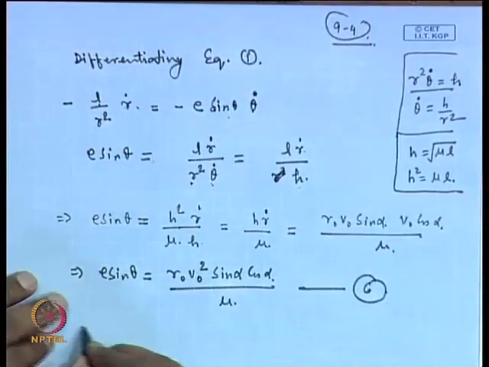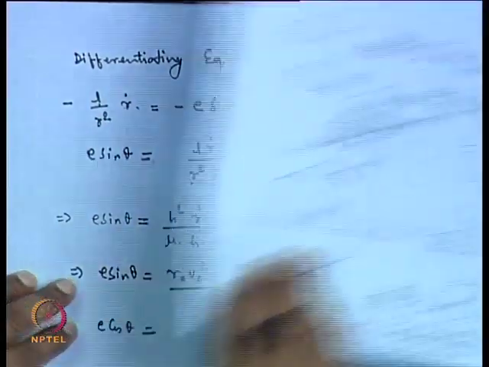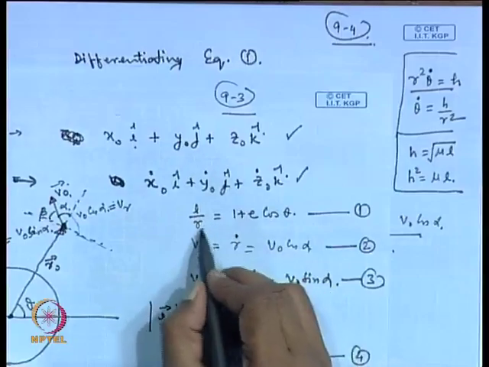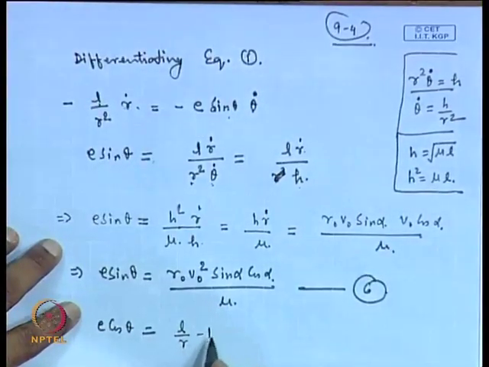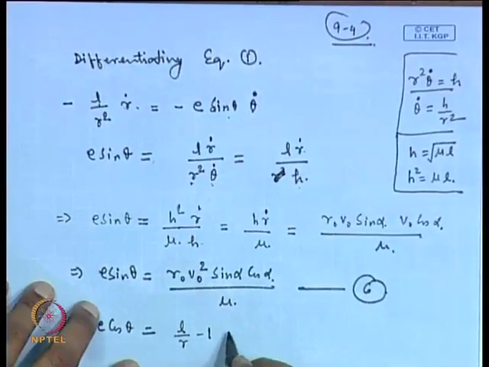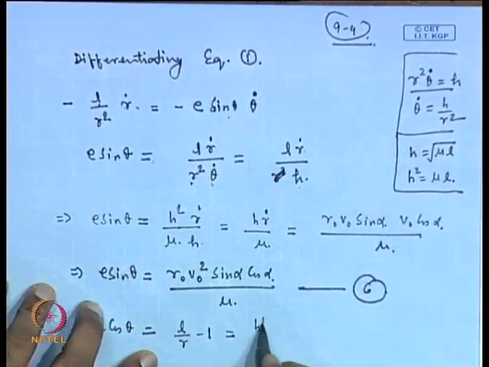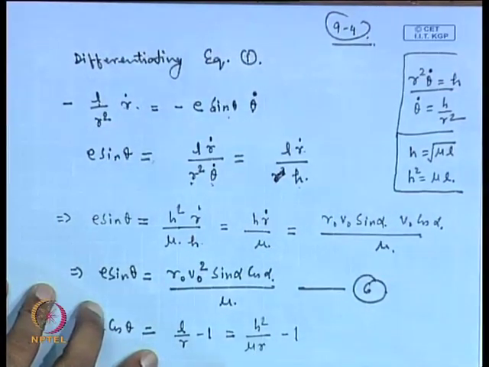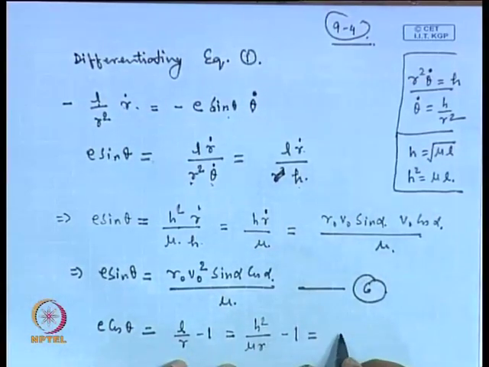Now, E cos theta you can write as, using the equation number 1, E cos theta equals L by r minus 1, and L we have already written as L equal to h square by mu, and h we know is r 0 v 0 sin alpha.